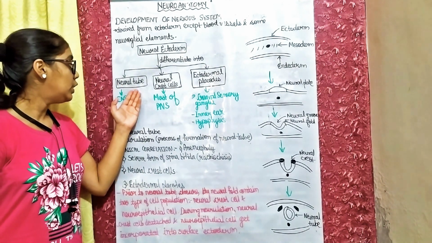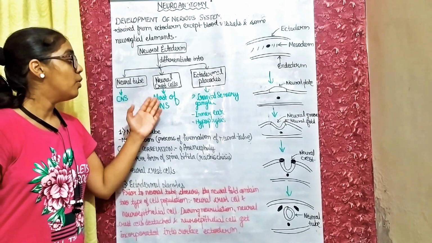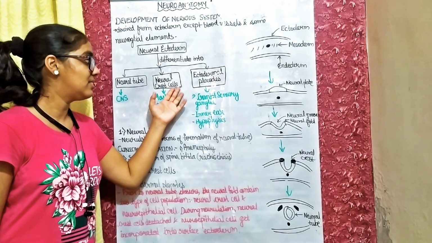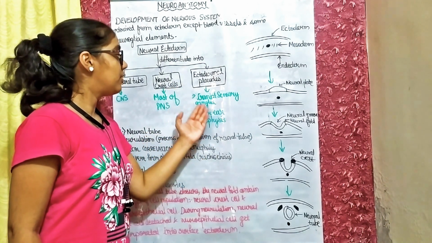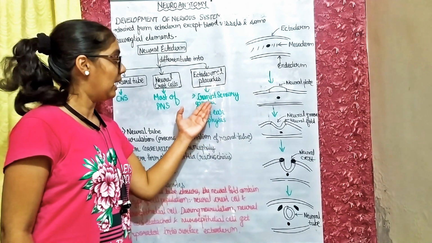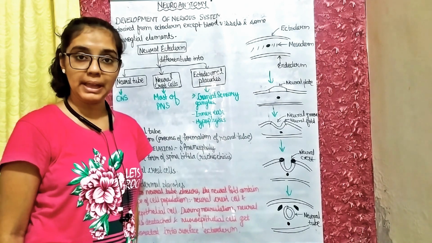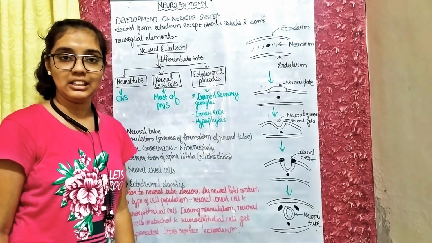From the neural tube, the central nervous system develops. Most of the peripheral nervous system develops from the neural crest cells, and these three structures, that is inner ear, hypophysis, cranial sensory ganglia, develop from the ectodermal placoids. We will discuss all three structures in detail.